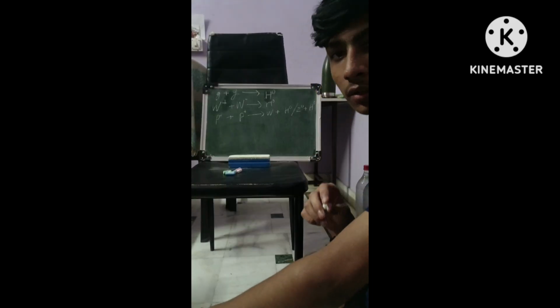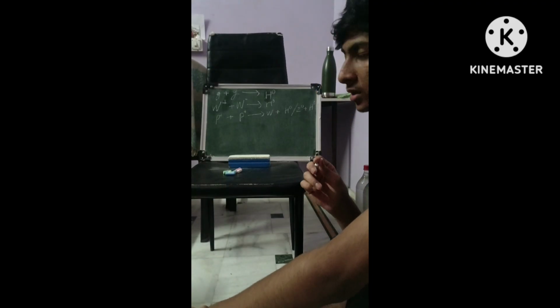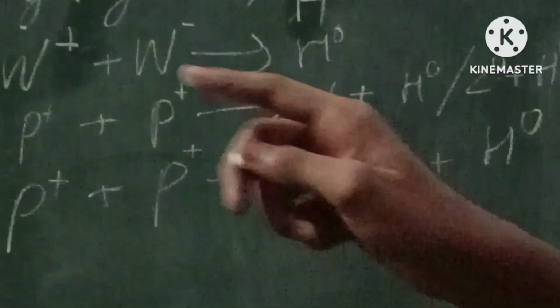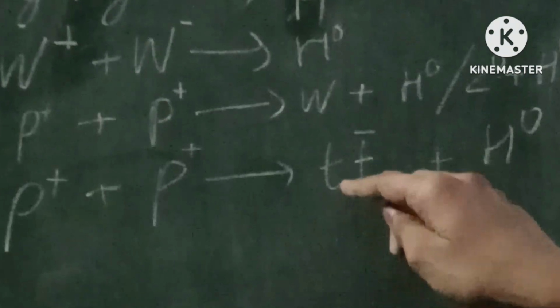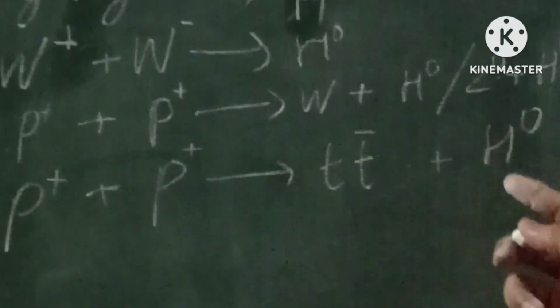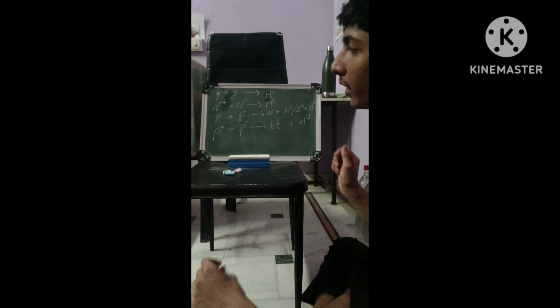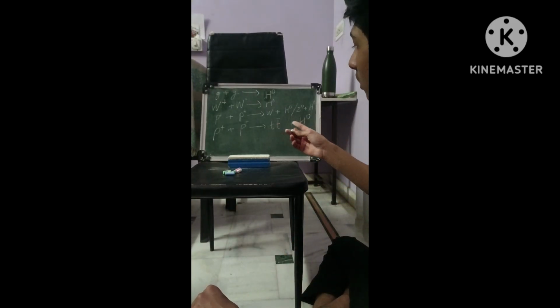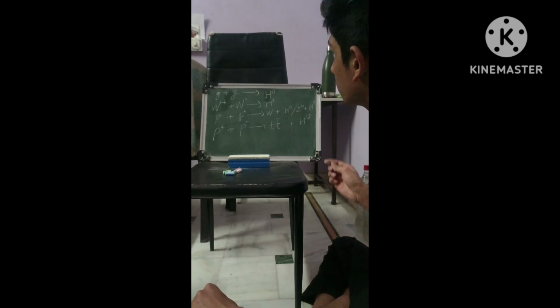Now the last one, in which the product obtained is a quark anti-quark combination. So if we collide proton and proton, we get a top quark and anti-top quark pair along with the Higgs boson. Depending on different circumstances, we get different products along with the Higgs boson.